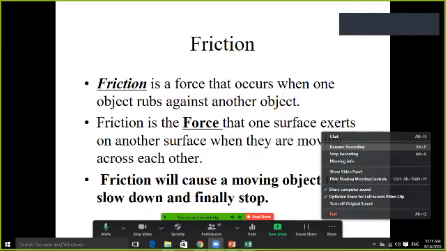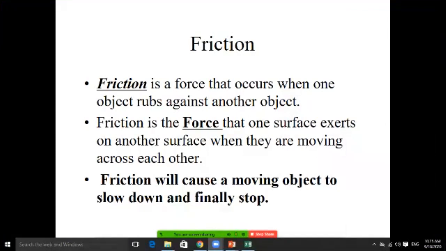This occurs when objects rub against each other. You have done this activity also, and you realize that whenever one surface is rubbed on another surface, they definitely produce heat. Friction will cause a moving object to slow down, and finally it will stop. Students, if you throw a ball or kick a ball on the ground, after some time the ball is going to stop, and that is the cause of friction. So it means friction is a type of force.